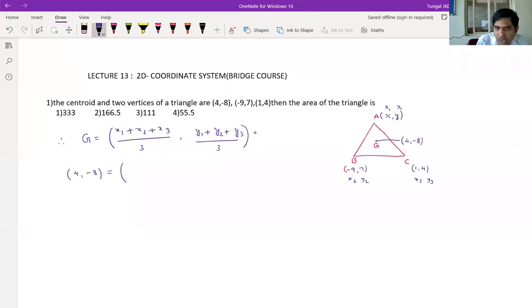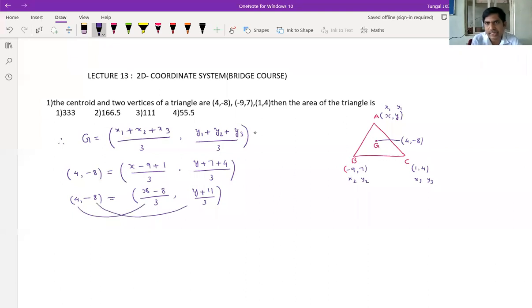Now apply the formula. How to write? ((x - 9 + 1)/3, (y + 7 + 4)/3). So (4, -8) is equal to this. Simplify: what will we get? -9 + 1 is nothing but -8, by 3; 7 + 4 is nothing but 11, by 3. Now compare the first and second coordinates.